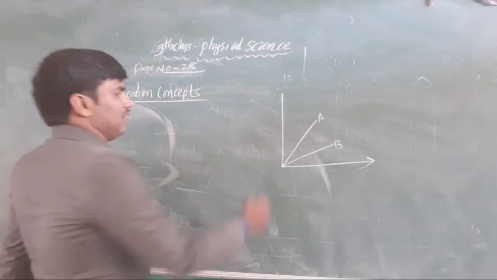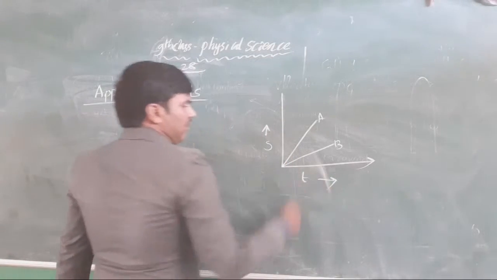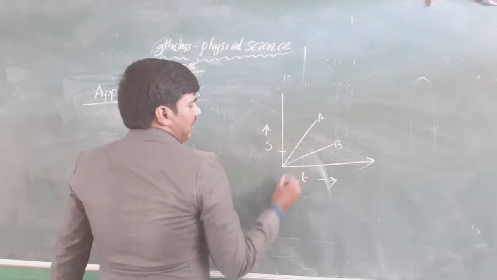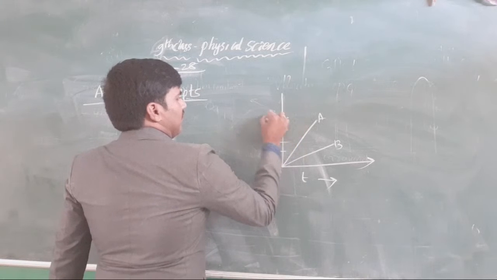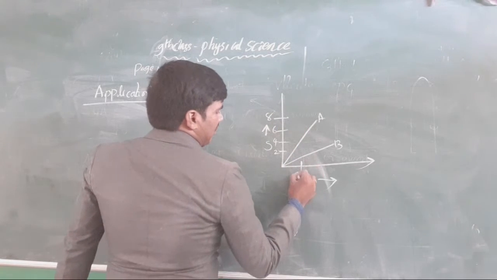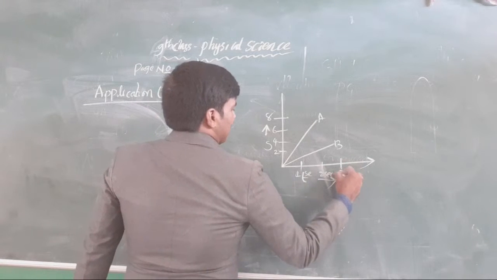What is it? It is the distance, or displacement. Suppose I am taking 2, 4, 6, 8 here. Clear or not, all the students? Now the time is taken as 1 second, 2 seconds, 3 seconds.